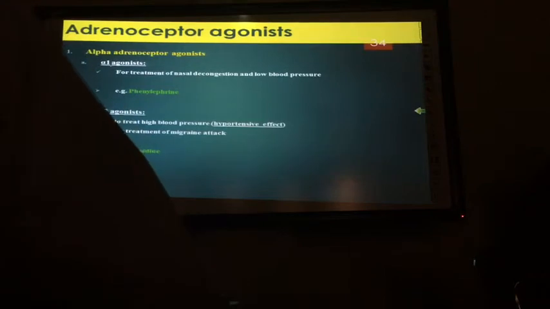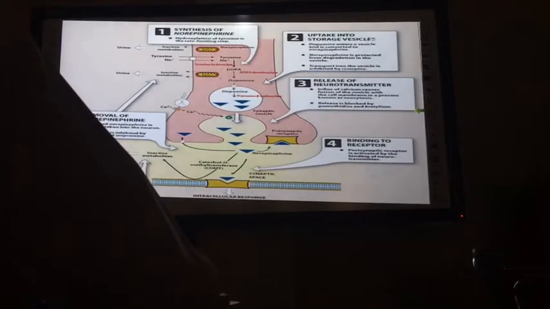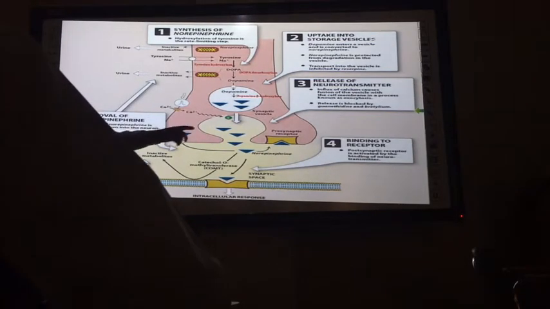What is the location of the alpha-2 receptor? At the nerve ending. This is the alpha-2.